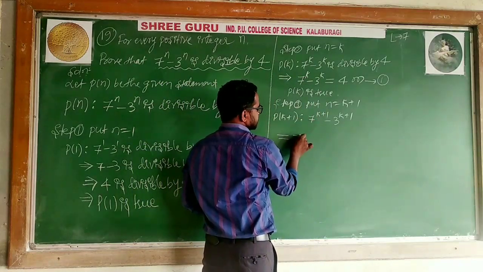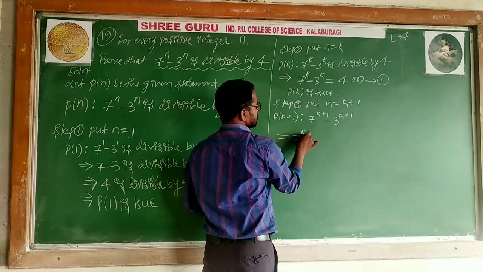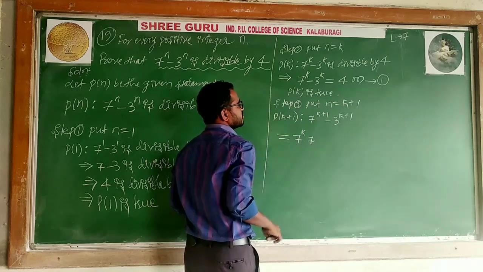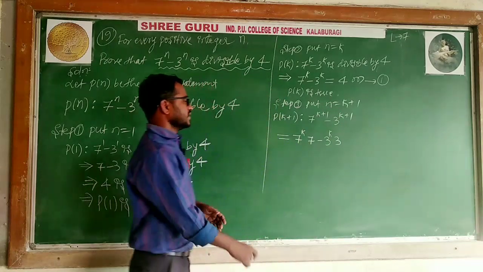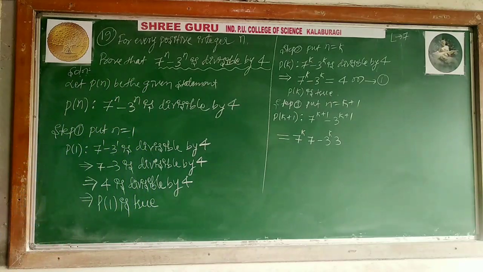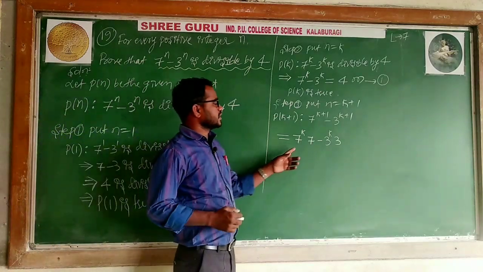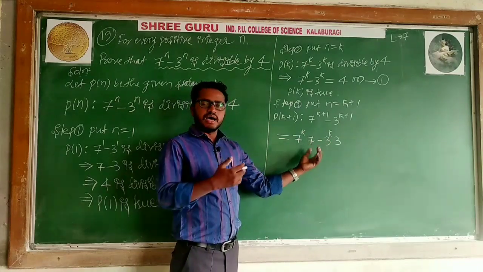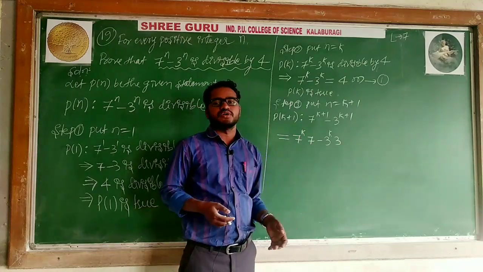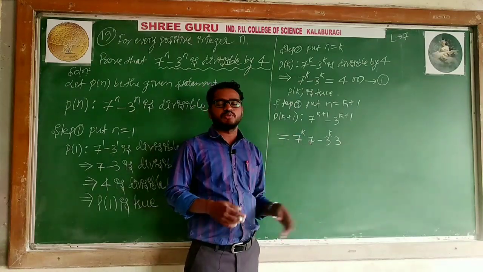Can I express this? 7 to the power k plus 1 can be written as 7 to the power k into 7, minus 3 to the power k into 3. Listen here. 7 to the power k plus 1 can be written as 7 to the power k and 7, and 3 to the power k plus 1 can be written as 3 to the power k and 3. If you want to prove this, I have one technique. It is not directly possible, because 7 to the power k is not common. If it were 7 minus 3, with 7 to the power k common, I could take 7 to the power k out, and 7 minus 3 would give 4. That is not possible because 7 to the power k and 3 to the power k are different.